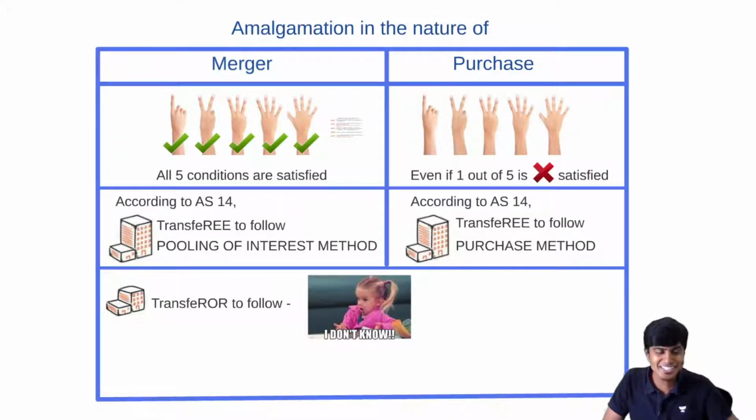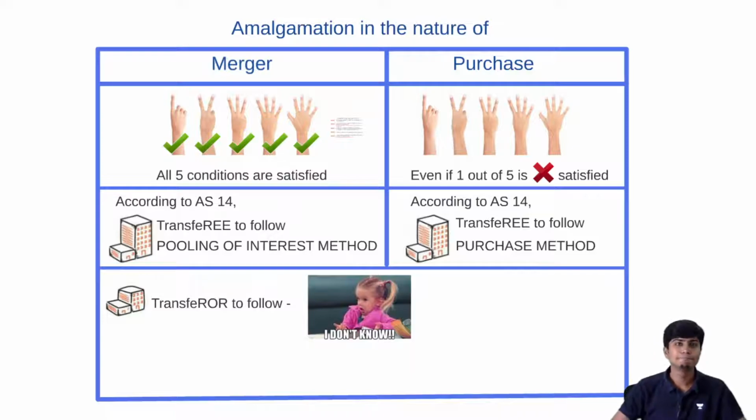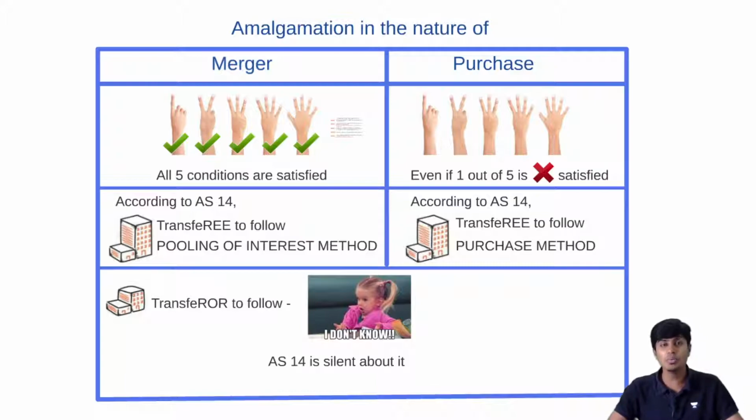So AS 14 doesn't say how to do accounting in the case of amalgamation in the books of transferor, whether it is purchase or merger. So then what do we do? AS 14 is silent about it. Then we would have to ask someone to tell us something. Whom do we ask? GAAP. GAAP is generally accepted accounting principles.